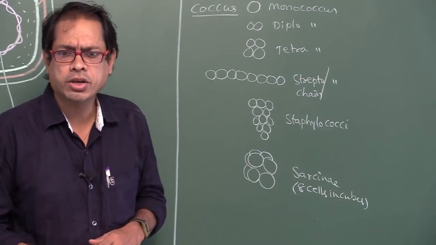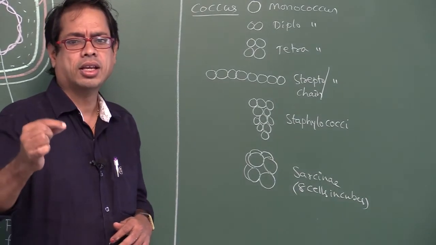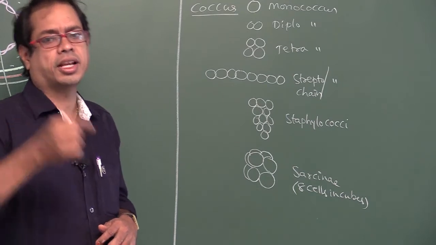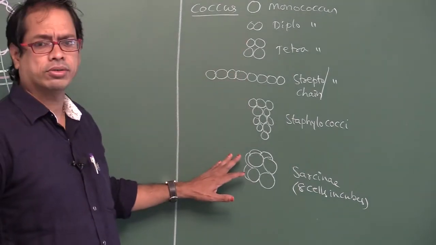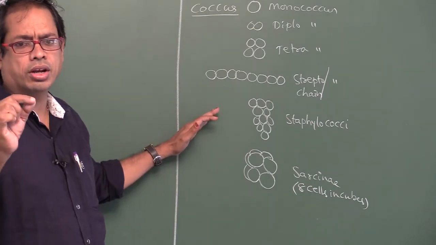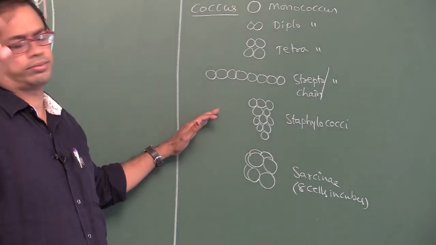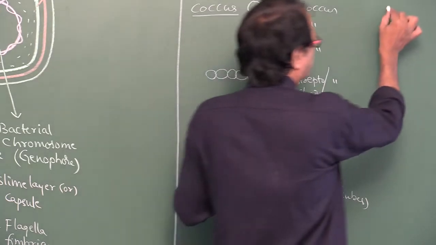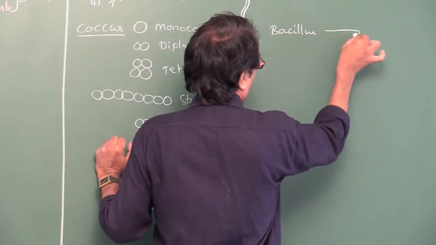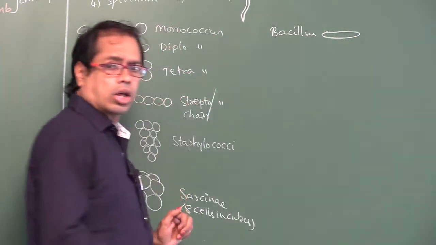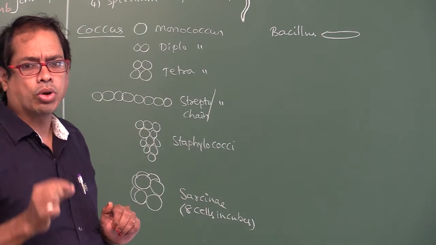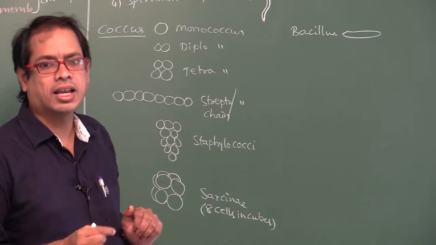Number of spherical shaped bacteria in 6 Sarcina. 6 Sarcina means 6 into 8, 48 cells. Like that we have to calculate. Okay. So, this is about coccus. Coccus is singular. Cocci is plural. Next one, Bacillus. The rod-shaped bacteria called Bacillus. Plural form is Bacilli.